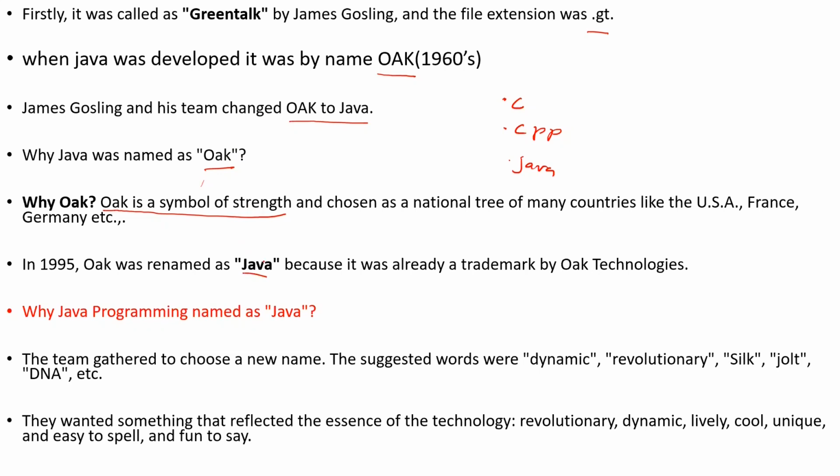Now, why was the Java programming language named Java? That is a question again. The team gathered to choose a new name. They suggested a few things. A language should be dynamic, it should be revolutionary. They suggested names like Jolt, DNA, etc. They wanted something that reflects the essence of the technology: revolutionary, dynamic, lively, cool, unique, easy to spell, and very fun to say. So they chose this name, Java. This is the reason.